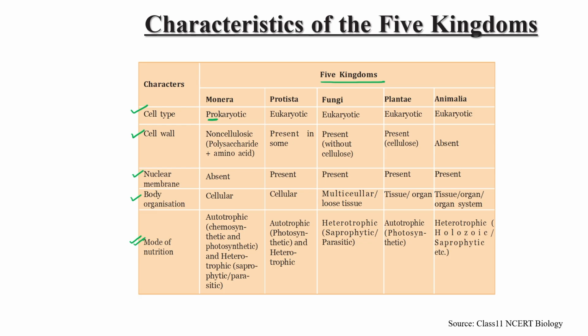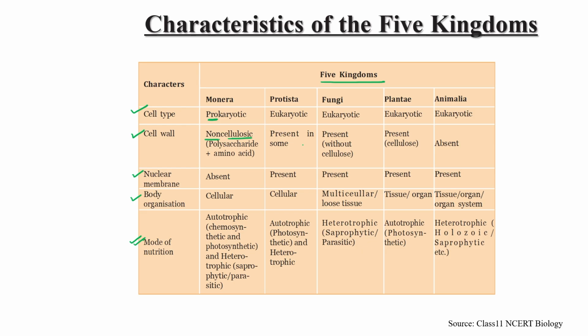Now, what is the next character? That is the presence of cell wall. In Monera, a non-cellulosic cell wall is present, meaning the cell wall contains polysaccharide plus amino acid only, no cellulose. In Protista, some organisms have a cell wall present.